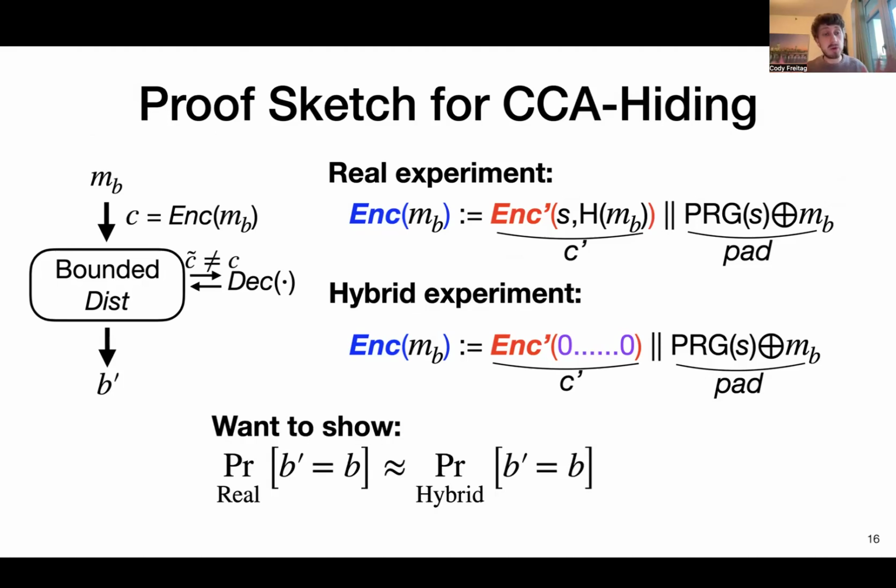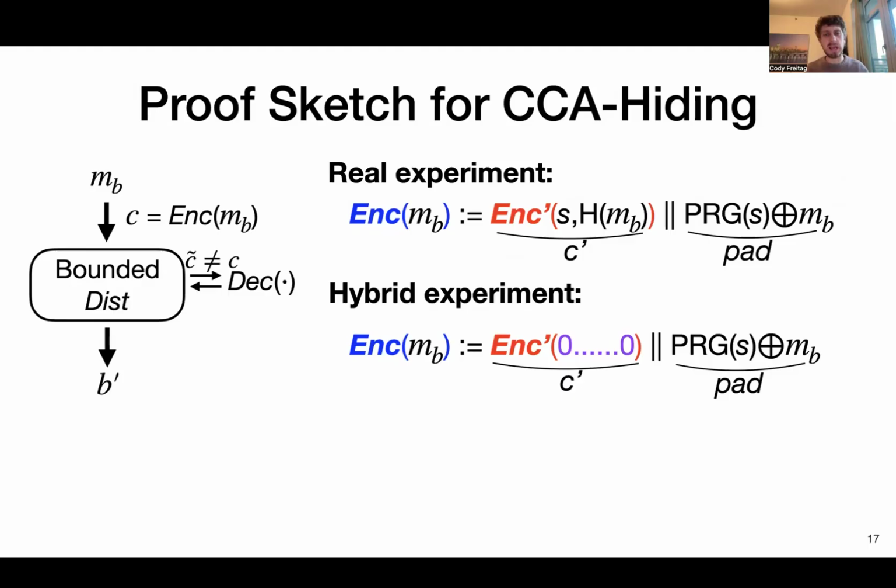And so our first goal, towards arguing that the probability B prime equals B in the real experiment is a half, is to show that the probability B prime equals B is roughly the same in both the real experiment and this hybrid experiment. Okay, so how do we do this? Now, the point is that the bounded distinguisher, without making queries to this decoding function, shouldn't be able to distinguish M sub 0 versus M sub 1 just based on hiding of the underlying encoding scheme.